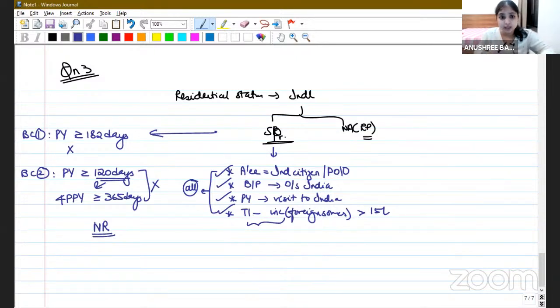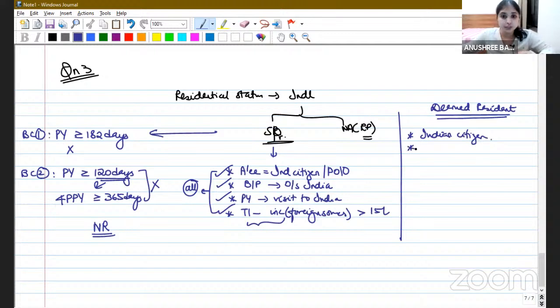But wait, there is another concept called deemed resident. Right? There's another concept called deemed resident introduced by Finance Act 2020. Who is a deemed resident? A deemed resident, number 1, he should be an Indian citizen.